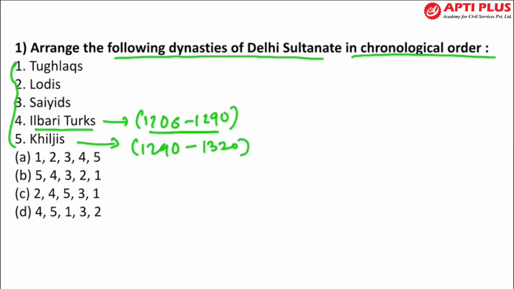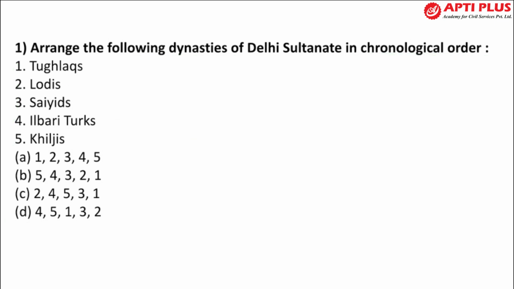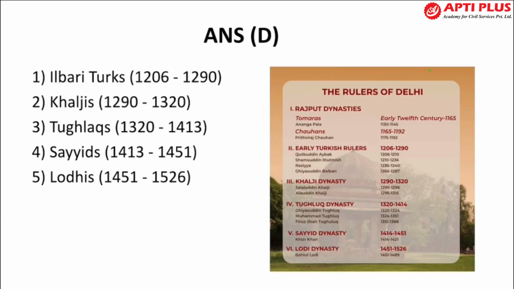Then came the Tughlaqs, third, who ruled from 1320 to 1413. Then came the Sayyids, who ruled from 1414 to 1451. The last to come in Delhi were the Lodhis, who ruled from 1451 to 1526. Then came Babur, the Mughal rule, after this. You have to remember this point. The answer is D. So these are the rulers and dynasties, and you can read the important points here.